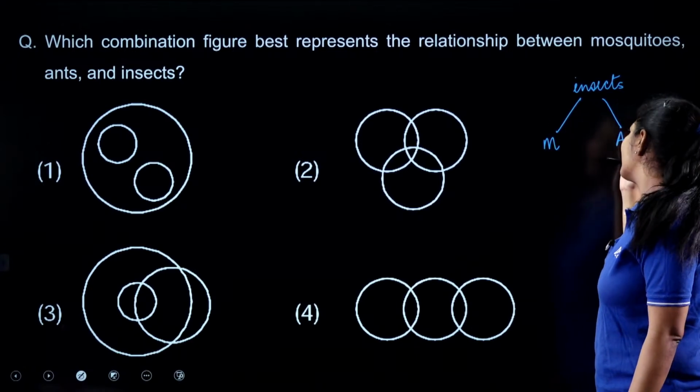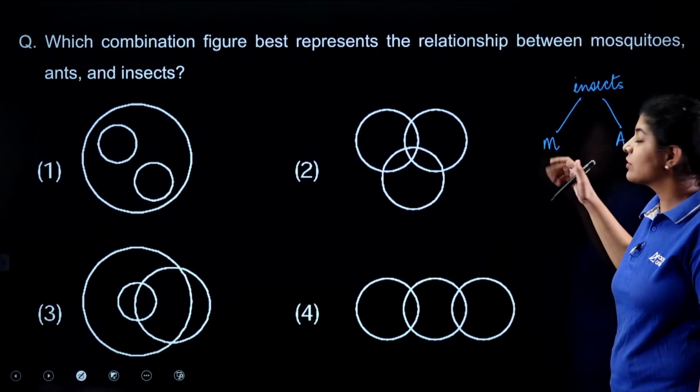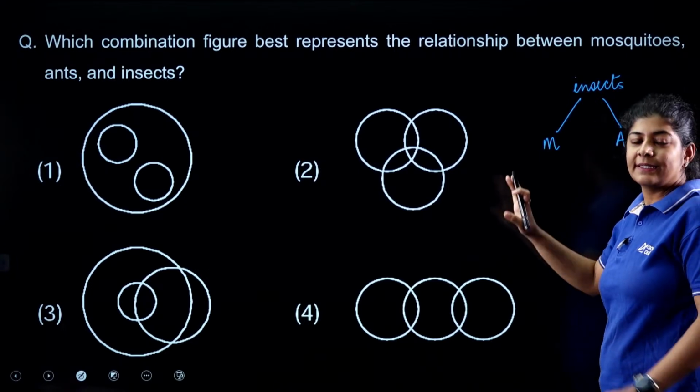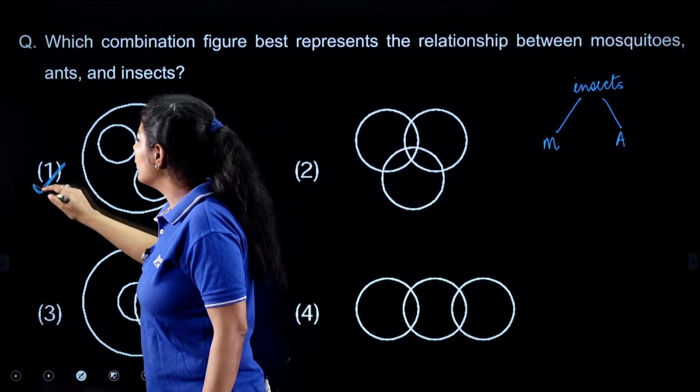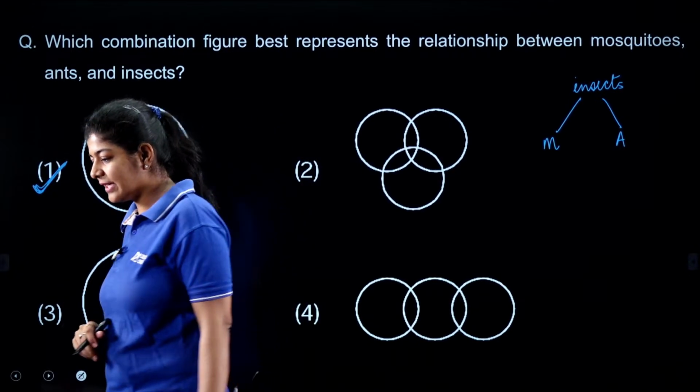But mosquitoes are not ants, similarly ants are not mosquitoes. That means they are going to be made as a separate one. So this is the only diagram which is satisfying all the given conditions. So first one is the correct one.